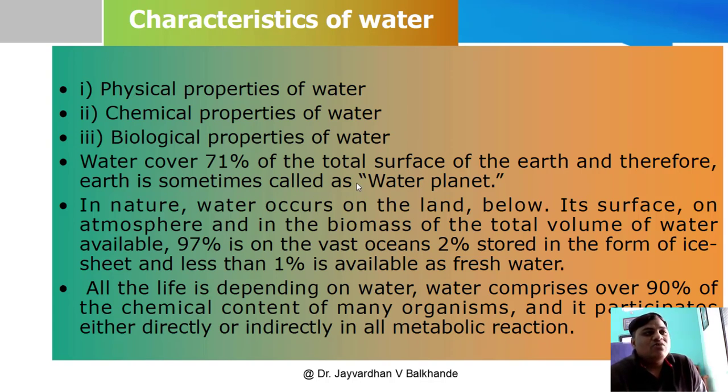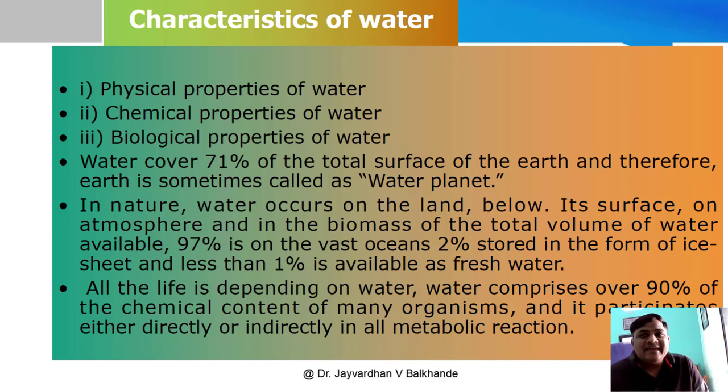In nature, water occurs on land, and it is also present below as groundwater, on the surface, in the atmosphere, and in the biomass. Of the total volume of water available, 97% is in the vast oceans, meaning 97% of the water present on this earth is in the form of ocean.